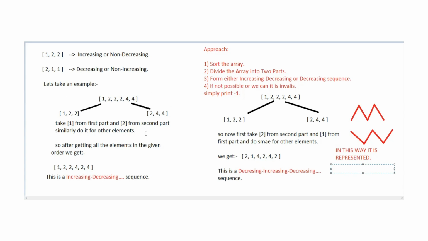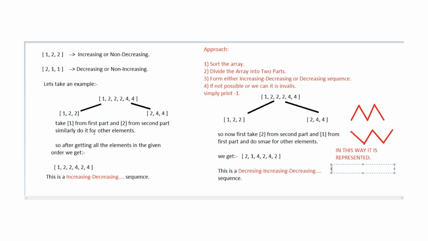We can apply the divide and conquer technique here. We can divide this problem into two subparts. After dividing this array, the two arrays that we get are 1, 2, 2, the first subpart, and the second part is 2, 4, 4. Here we have made the partition. So now after getting the two sub-arrays, what do we need to do?